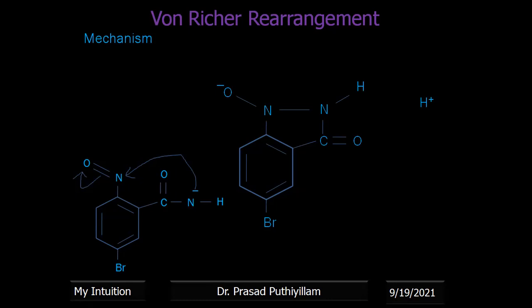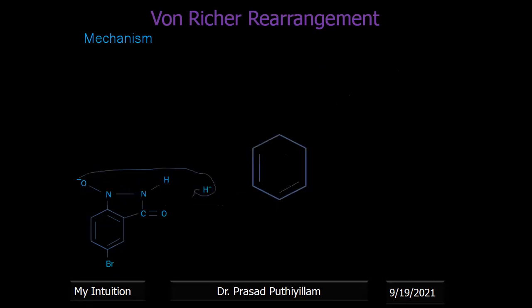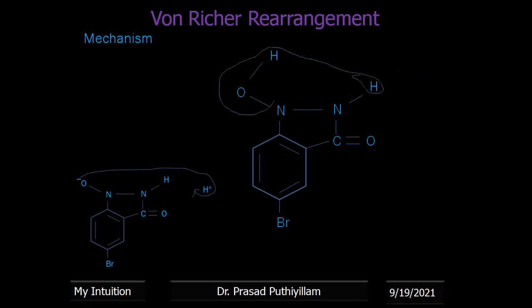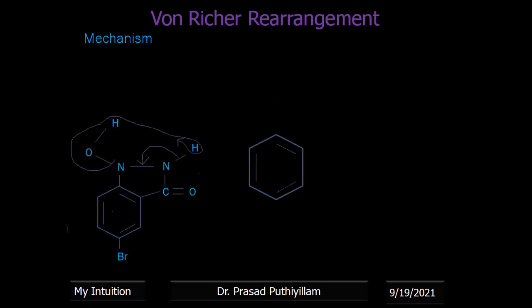Now comes protonation, the second reagent, that is protonation: acid is added to the reaction mixture. Then it takes the proton. When it takes the proton, it is the same simple reaction. It becomes OH. Now that OH and H go away as removal of a water molecule, then here we will get nitrogen double bond nitrogen. So, removal of a water molecule. After the removal of the water molecule, we have N double bond N.